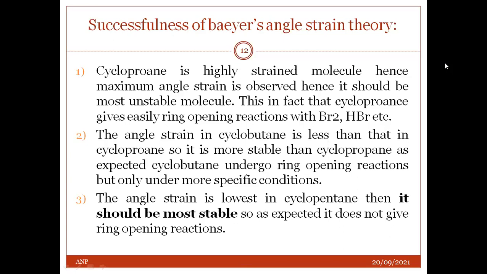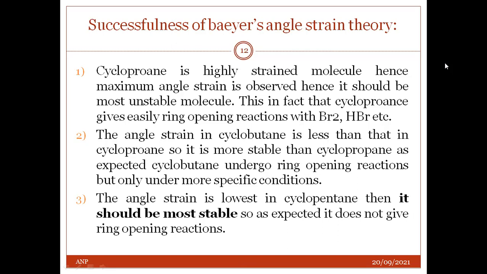Successfulness of Baeyer's angle strain theory. Cyclopropane is a highly strained molecule, hence maximum angle strain is observed, hence it should be the most unstable molecule. This is in fact true, as cyclopropane easily gives ring opening reactions with Br2 and HBr.